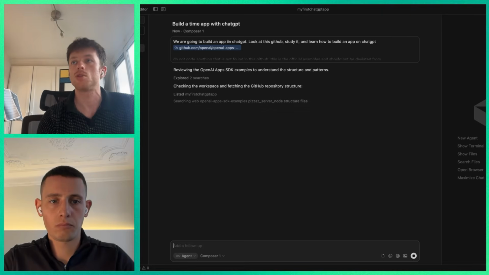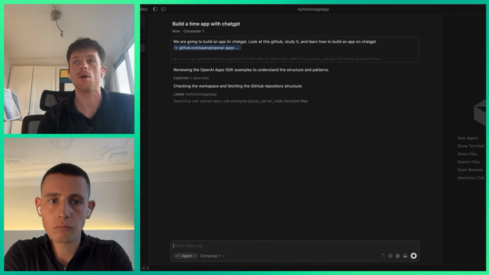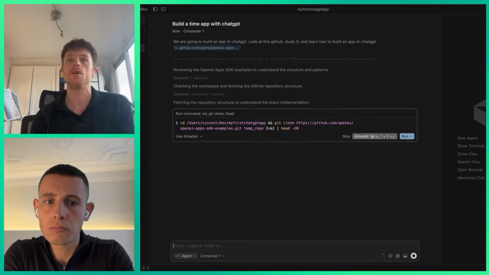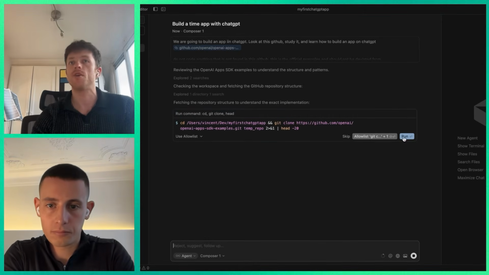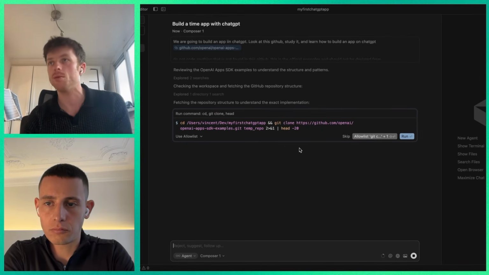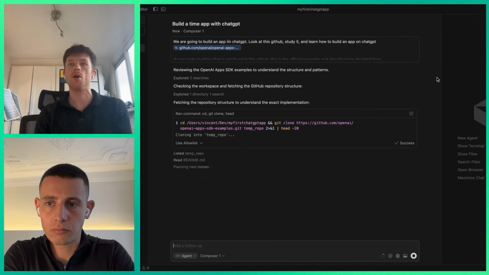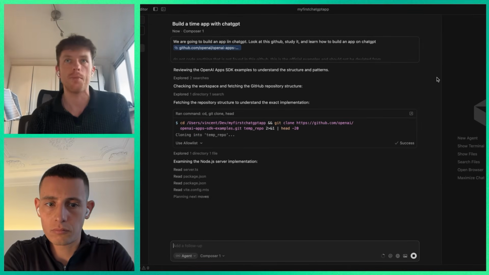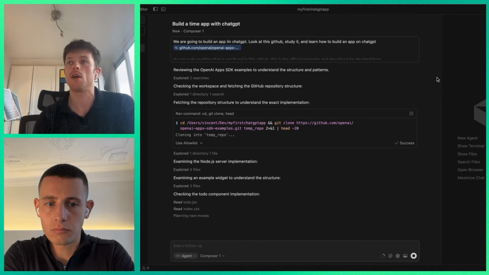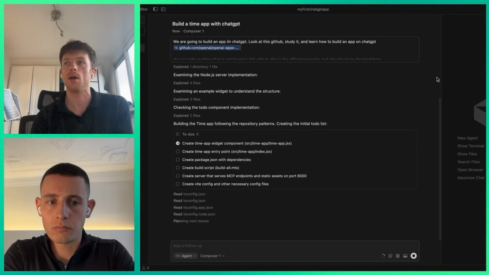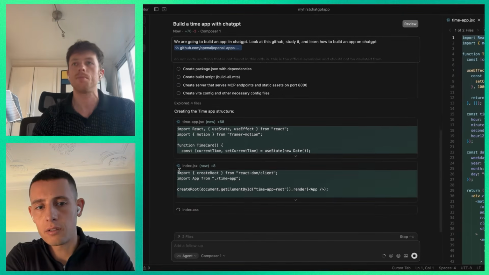Now and then it may show a little human in the loop intervention when it creates a directory or runs a command. So one just popped up, and this is fine. It wants to actually pull the code from the GitHub so that it can read all the code. With these kinds of things, you can just safely click run. A few more may pop up, and you just give it a minute. And if all goes well, at the end we should get some clear instructions on the next steps on how to set this up, creating the time app.